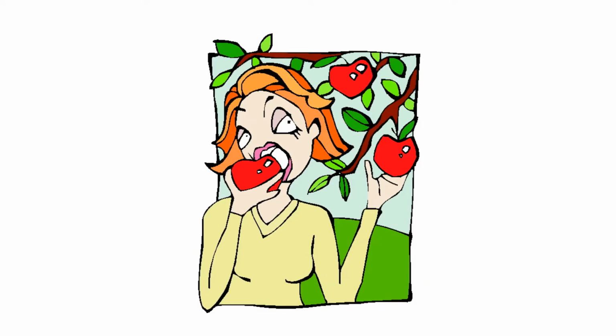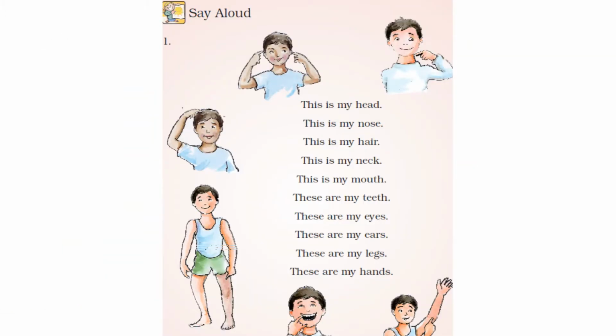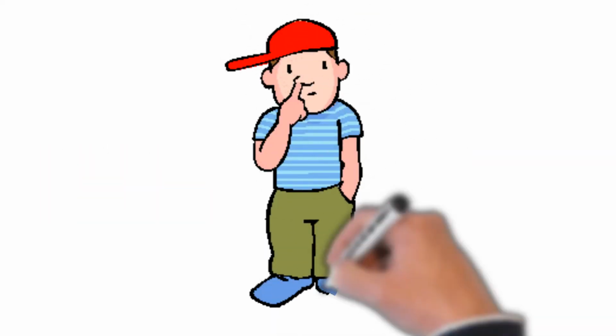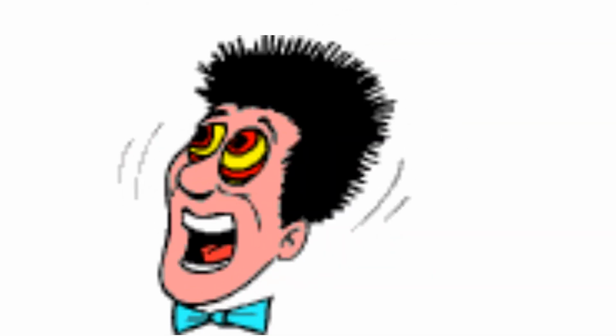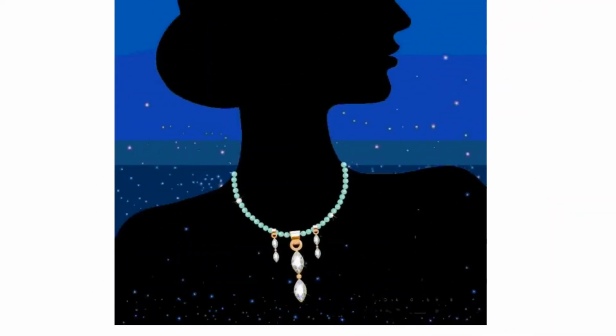Next, say aloud. There are various body parts shown in the pictures, so we are going to understand the meaning of each body part. This is my head. This is my head means ये मेरा सिर है. This is my nose. This is my nose means ये मेरी नाक है. This is my hair. Hair means बाल. This is my neck. Neck means गर्दन.